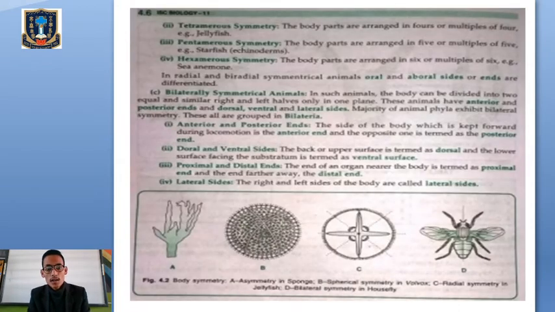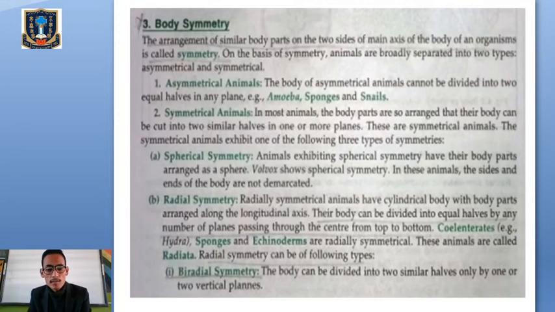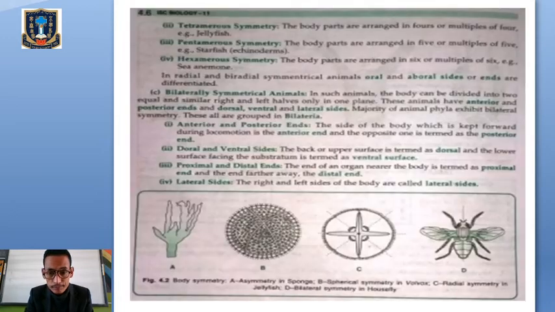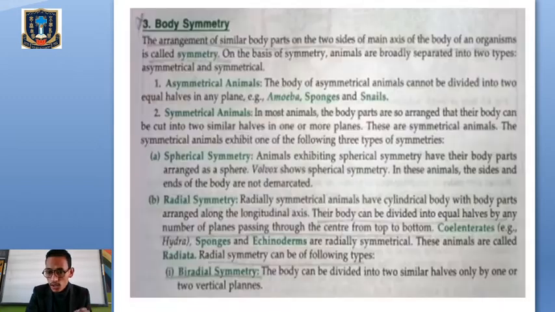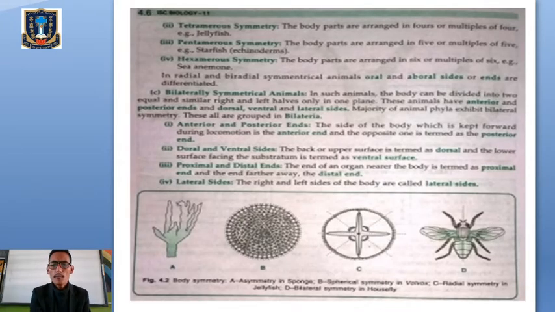Then we have tetramerous symmetry, pentamerous symmetry, and hexamerous symmetry. But over here you have to remember what biradial symmetry means. That is very, very important. And then the next one, number three, is bilateral symmetrical, where the body can be divided into two equal halves from only one plane. Remember the difference. When the body can be divided into two equal halves from any plane, that is called radial symmetry. But when the body can be divided into two equal halves from only one plane, that is called bilateral symmetry. Clear? Please keep it in your mind.